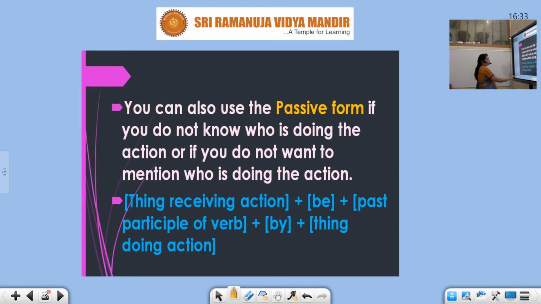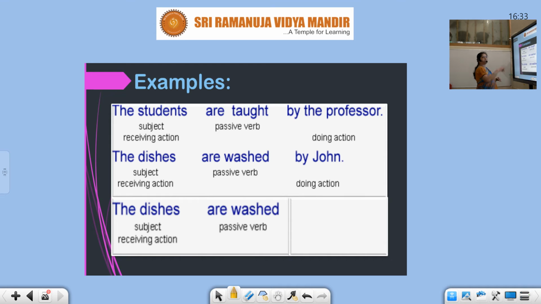But in your passive, you can see the subject is receiving the action. The students are taught by the professor. The dishes are washed by John. So here these two are receiving the action. Can you see? The subjects are receiving the action. So when the subject is receiving the action, remember students, that sentence is passive voice.